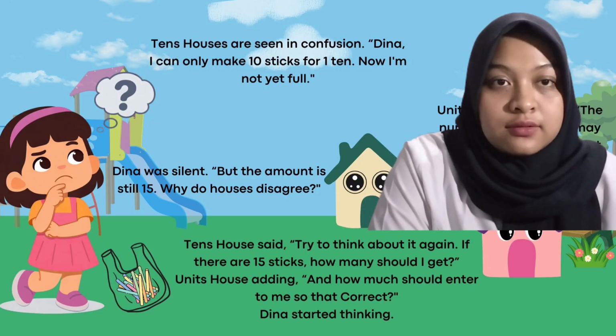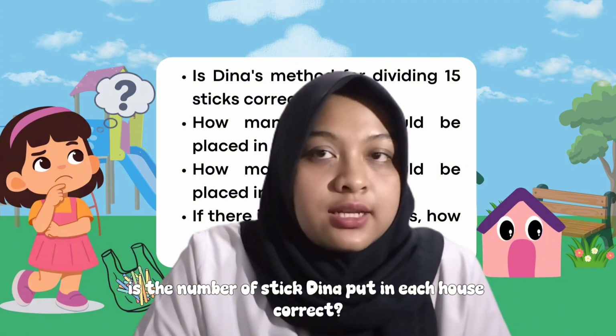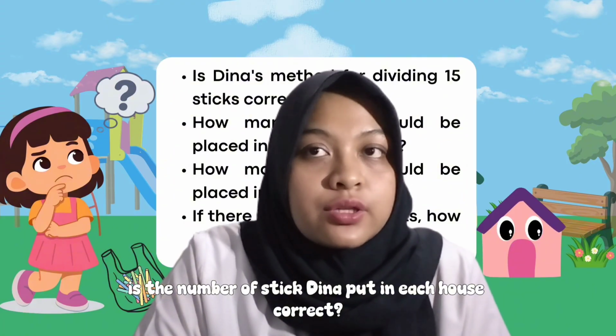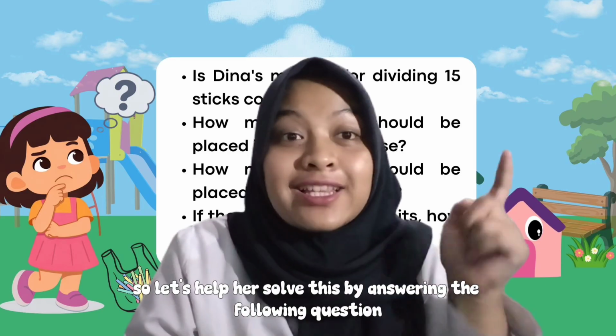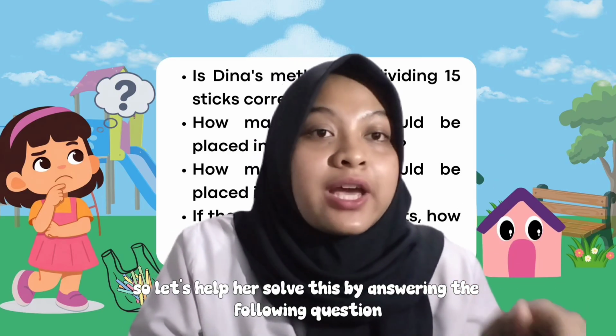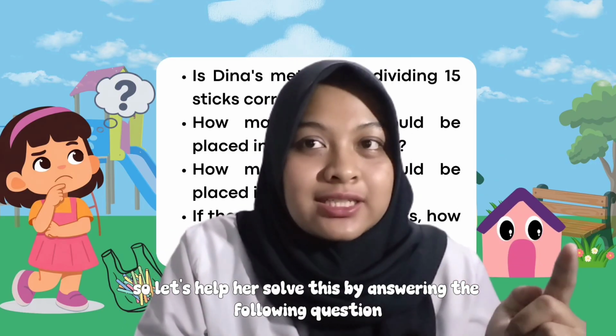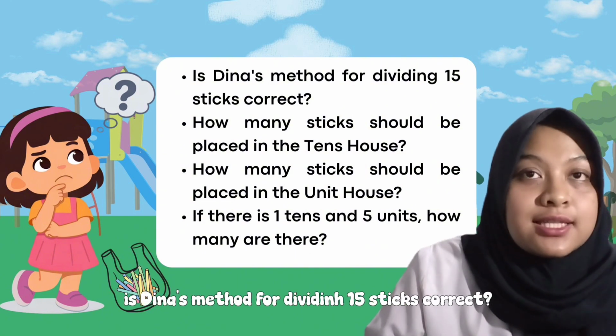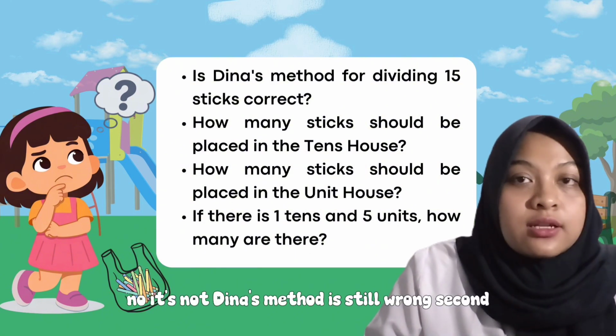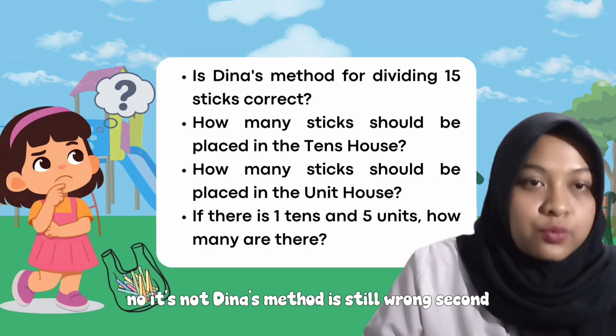Dina starts thinking. Is the number of sticks Dina put in each house correct? Dina's method is still wrong. So let's help her to solve this by answering the following questions correctly. First, is Dina's method for dividing 15 sticks correct? No, it's not. Dina's method is still wrong.